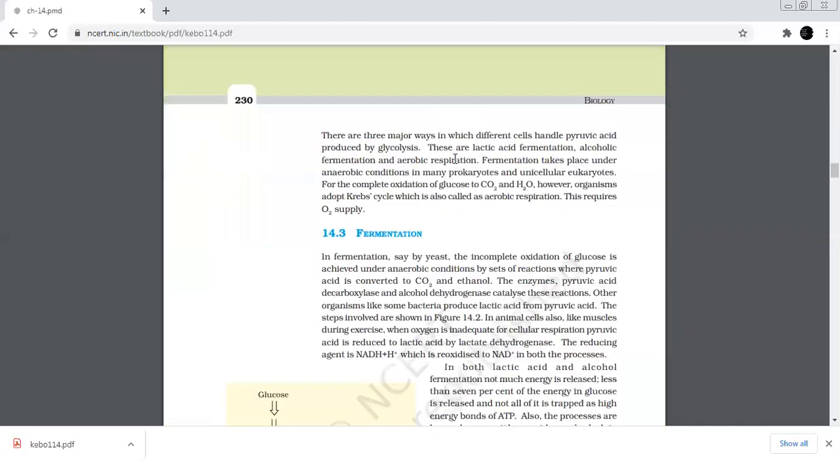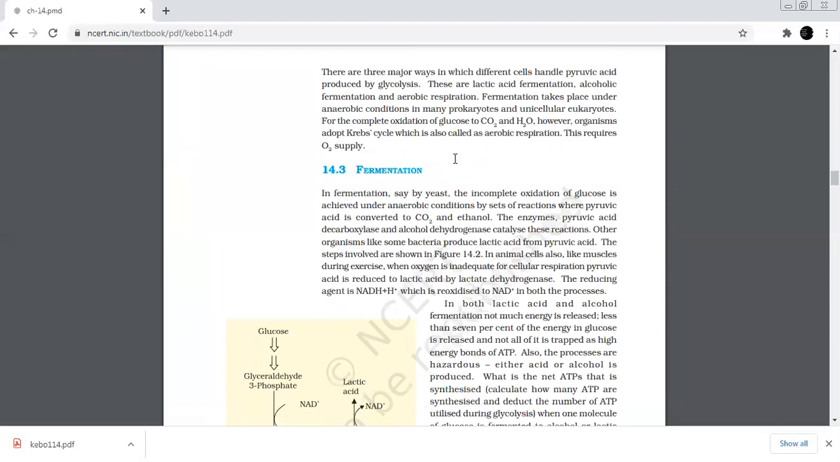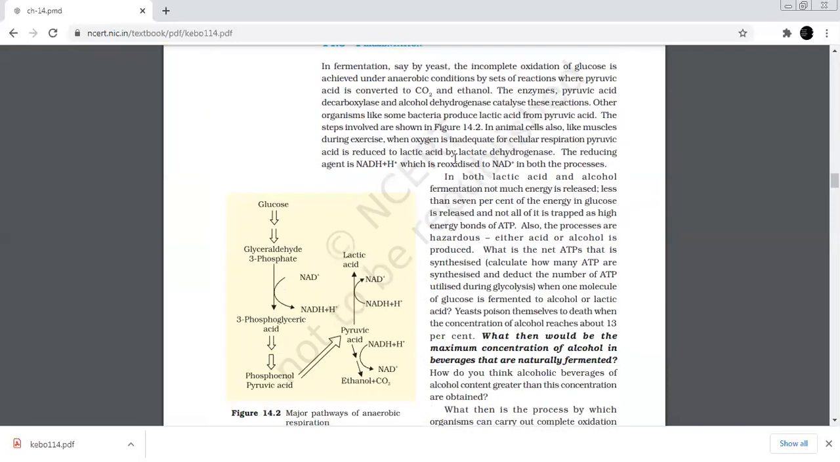Let us see what is fermentation. Various microorganisms, bacteria, animals and plants are known to catabolize pyruvic acid into various organic compounds depending upon the specific enzymes they possess. Some of these types are as follows. During alcoholic fermentation in fungi and some higher plants, the incomplete oxidation of glucose is achieved under anaerobic condition by a series of reactions in which pyruvic acid is converted into carbon dioxide and ethanol. Pyruvic acid is first decarboxylated to acetaldehyde in the presence of enzyme pyruvic acid decarboxylase. The acetaldehyde is further reduced to ethanol in the presence of enzyme alcohol dehydrogenase.